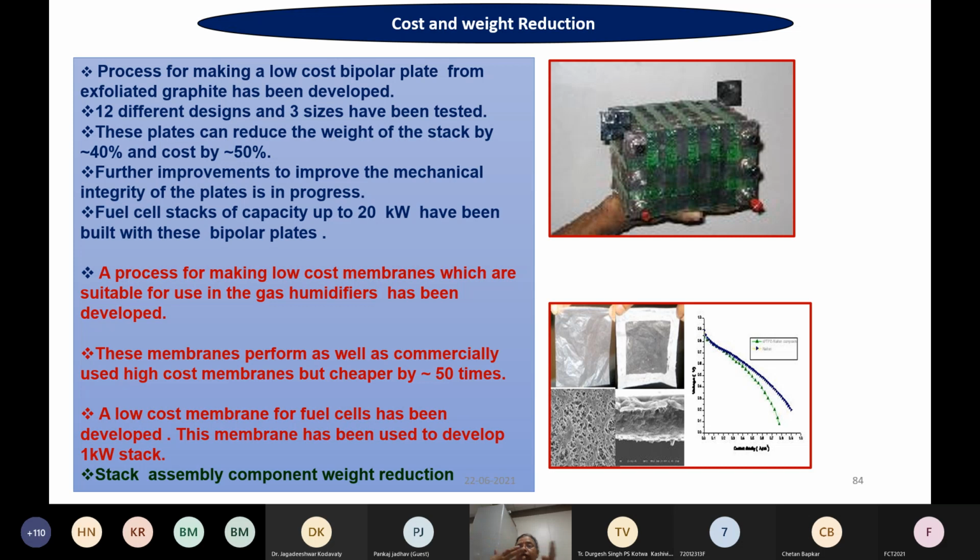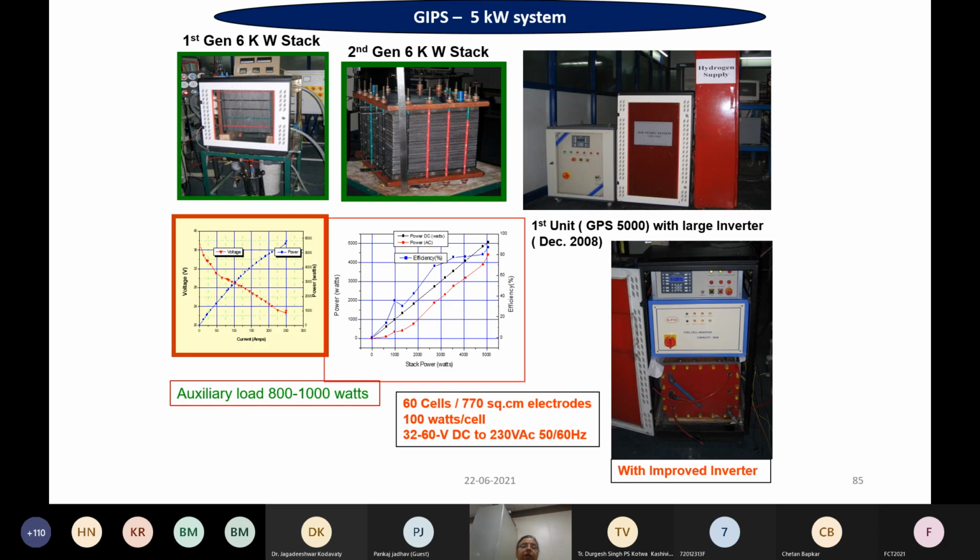As a result, you achieve some kind of cost benefit actually. So this kind of membrane we had formed, and we had even made a 1 kilowatt fuel cell stack with this.